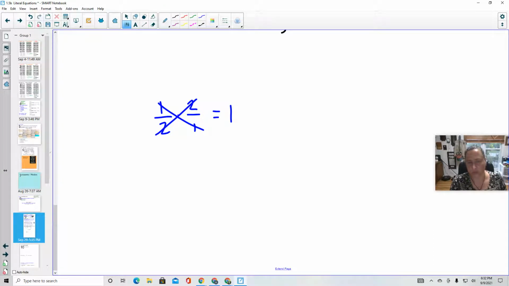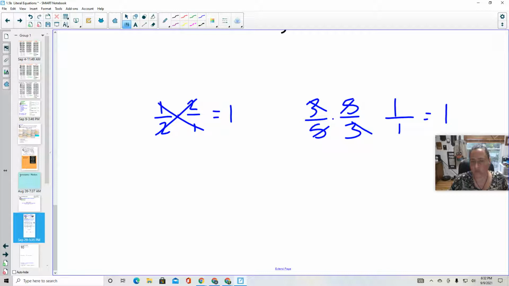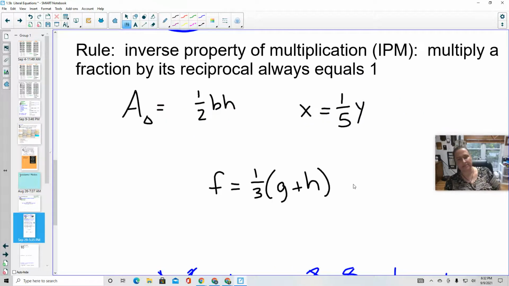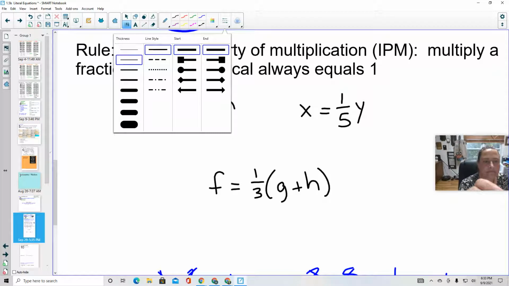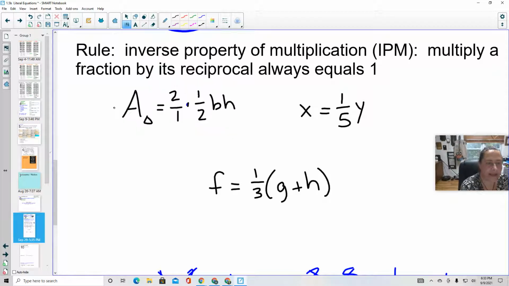If I said 3/5 times 5/3, right? 3 divided by 3 is 1. 5 divided by 5 is 1, and 1 over 1 is 1. So if I multiply any fraction by its reciprocal, its flip, then I'm always going to get 1. So let's take a look at these. If I have area of a triangle is 1/2 base times height, and I wanted to get that 1/2 somewhere else, I could multiply by 2 over 1. But if I do it to one side, I need to do it to the other side, right? 2 divided by 2 is 1, 1 divided by 1 is 1, and that leaves me with 2 area of a triangle is equal to base times height.